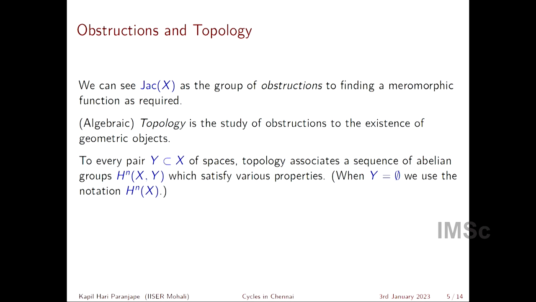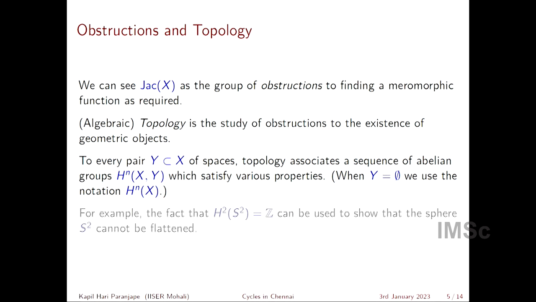Yesterday in the lecture by Manas, I think you saw some of these examples being calculated somewhat explicitly. We are talking about them for topological spaces, but just to give you an example, the fact that H2 of the sphere, the ordinary sphere, is the integers, which is a non-zero obstruction, shows that in fact the sphere cannot be flattened, right?